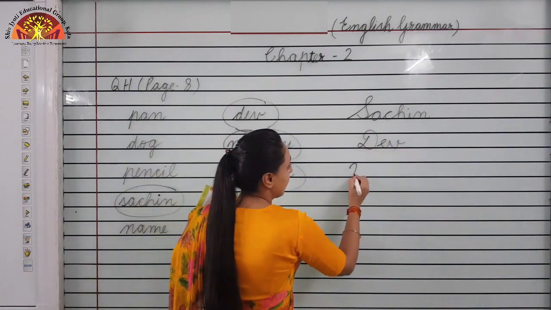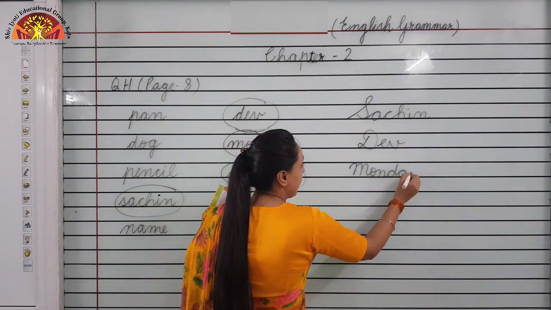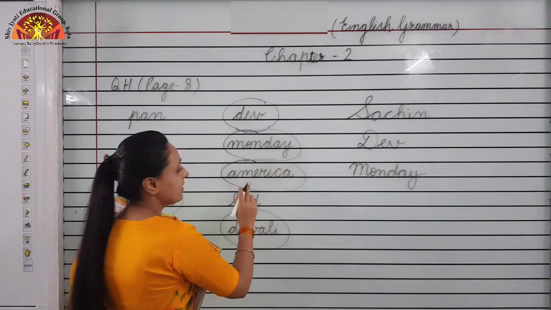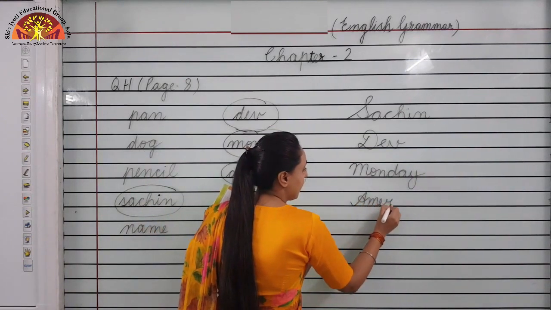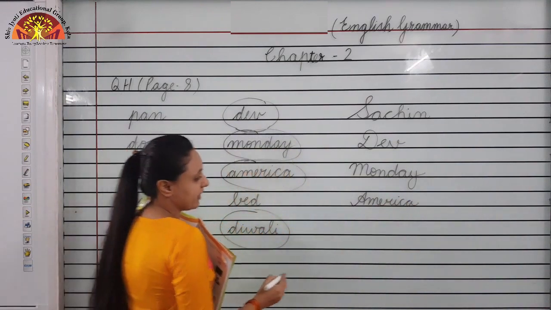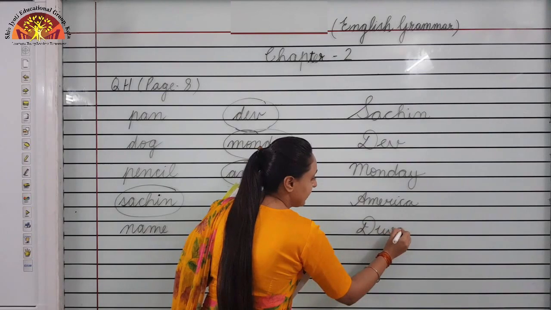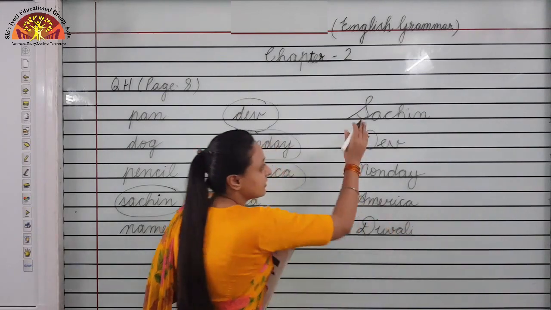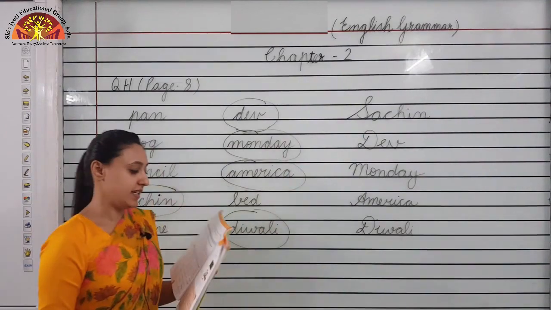Monday, M-O-N-D-A-Y, Monday. Then America, A-M-E-R-I-C-A, America. Then Diwali, D-I-W-A-L-I, Diwali. These all are special names. They begin with a capital letter.